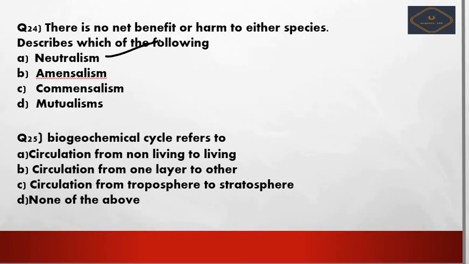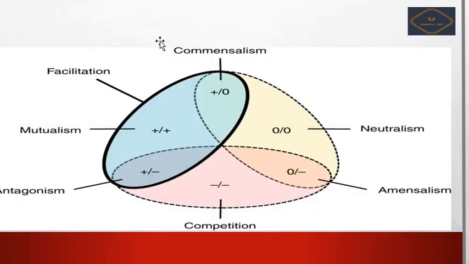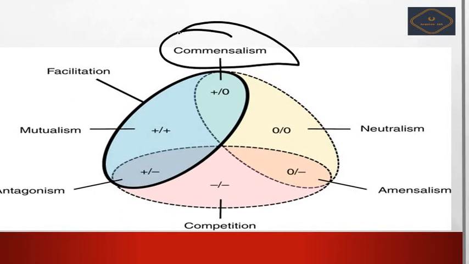Before going to the 25th question, I would like to tell you about amensalism, commensalism, mutualism, neutralism, everything at one spot. See here, commensalism means one will get benefit, the other will not be affected.